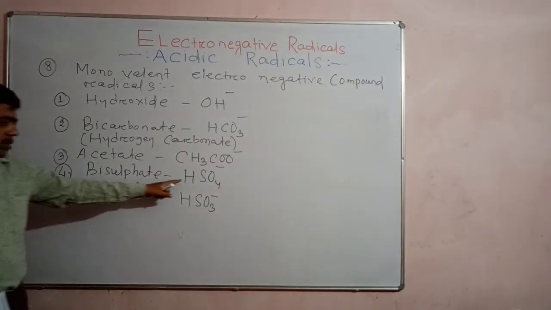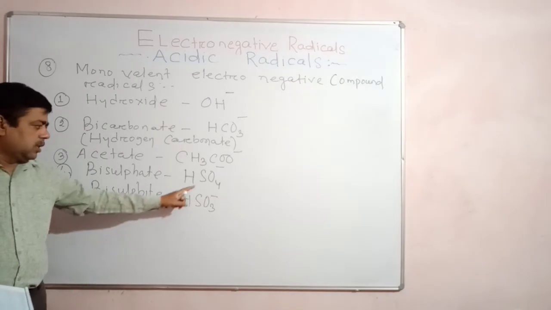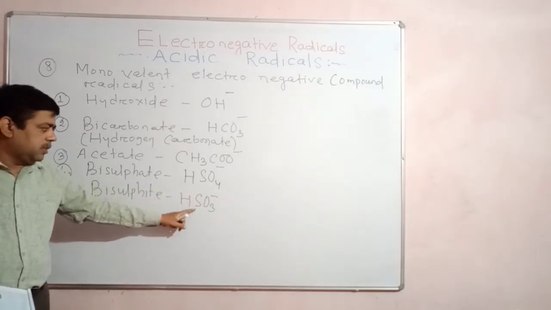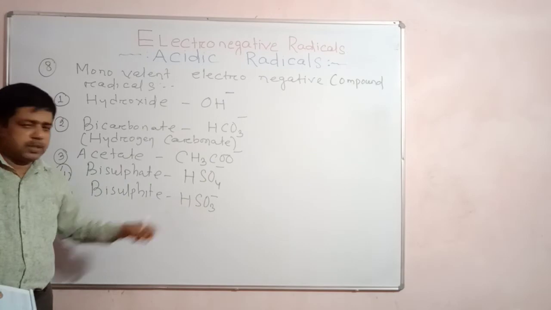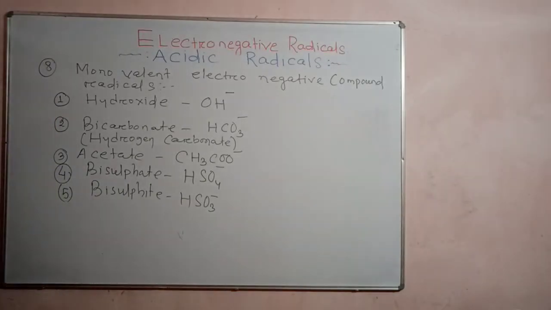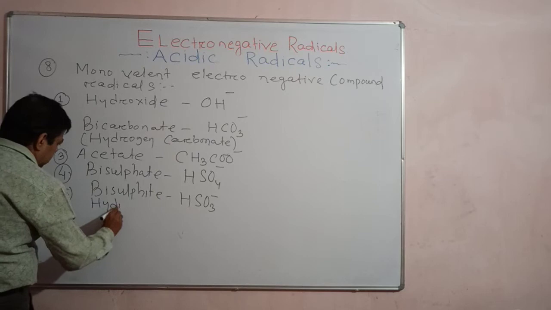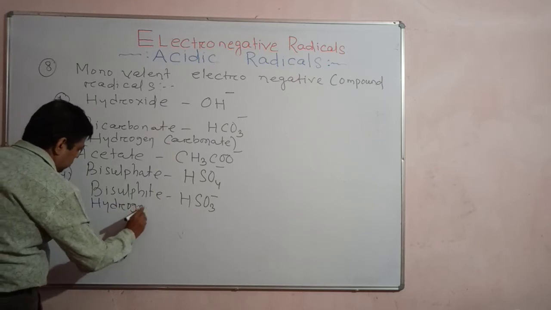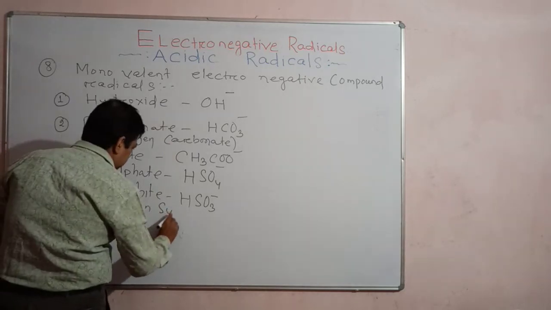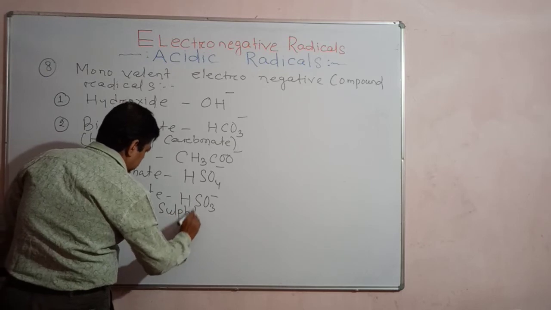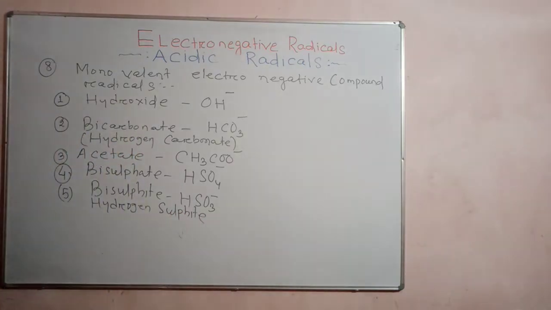You see, one hydrogen atom here, one hydrogen atom there. Each consists of one sulfur atom. Here there are 4 oxygen atoms, here 3 oxygen atoms. They differ by 1 oxygen atom. Okay, understand? Bisulfite is also known as hydrogen sulfite. Is it clear? Next point.